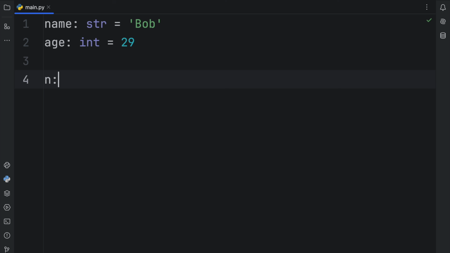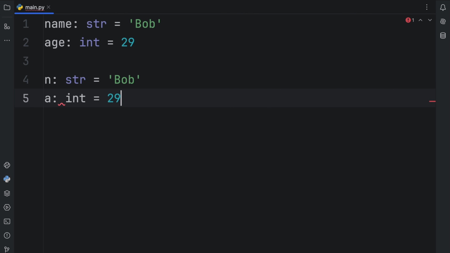What you shouldn't do is type in n of type string is equal to Bob. N is not a descriptive name and will always require you to actually read and kind of decipher for yourself what it is. And the same thing goes for a. Do not name it a and say a of type int is equal to 29. This is not descriptive enough. It requires you either to add comments or to add some sort of note or to read through your code to find out what it actually does.